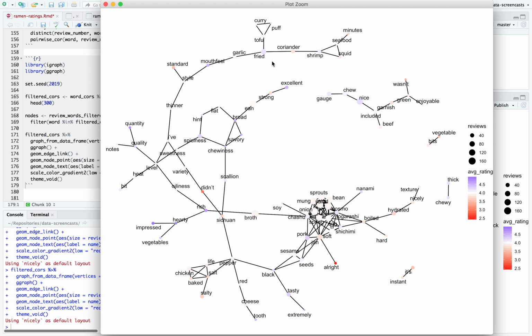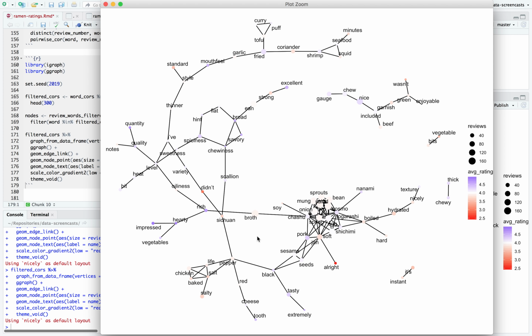So excellent, fried, mouthfeel, quality and quantity both are positive. Looks like impressed, hearty are positive. But this whole area of salty, salt, life, baked, cheddar, chicken, pepper tend to appear in lower reviews. All right is quite a negative review. So that's definitely some things I can learn from this.